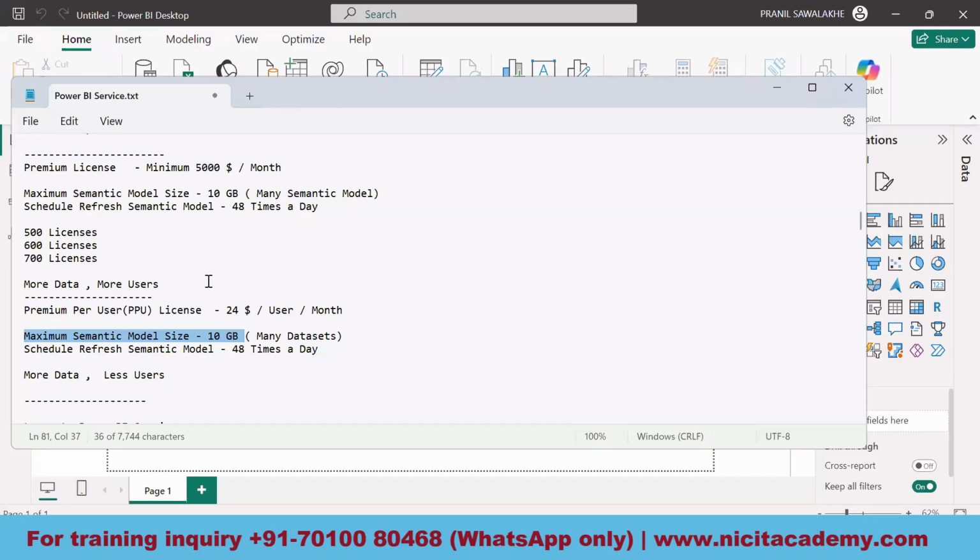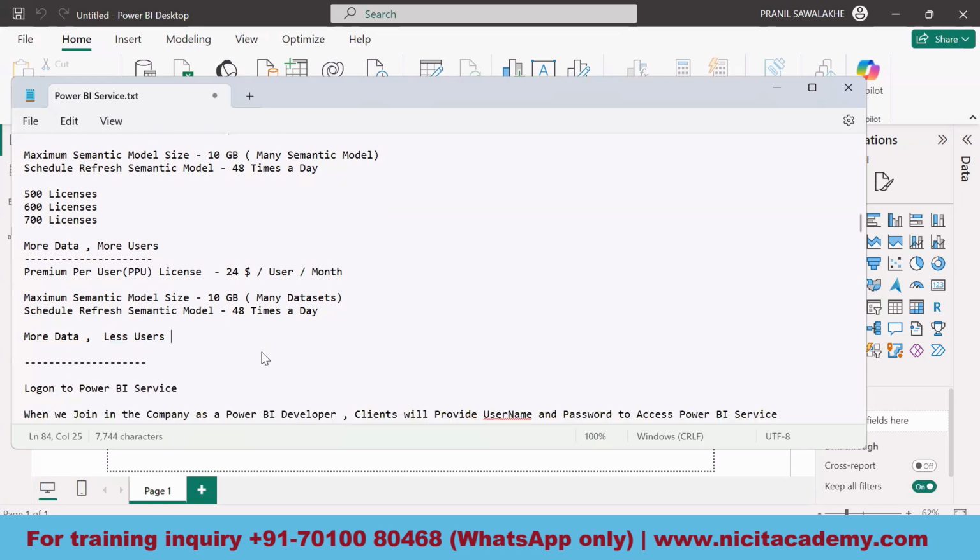But here you can purchase this for an individual user. If there are fewer users and more data, say only 25 users or 100 users, this is the most preferable one for them, at $24 per month. So when there are fewer users and more data, we will use this premium per user license. The rest of the things are the same as the premium license; this is meant for individual users to purchase.